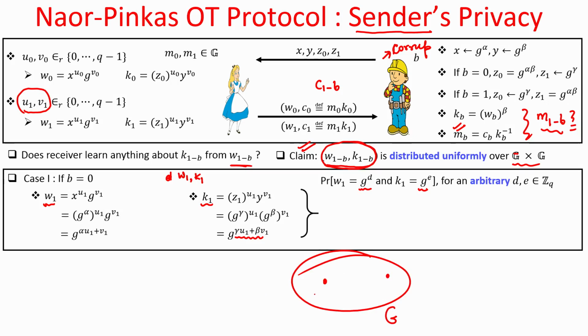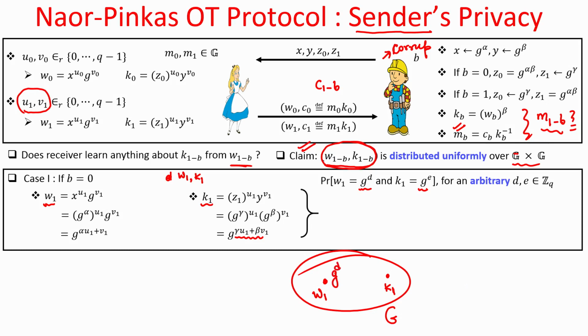What is the probability that w1 is the first element and k1 is the second element? Since the arbitrary element I am taking is an element of the set big G, it can be represented as some g power d, because it will have some discrete logarithm.